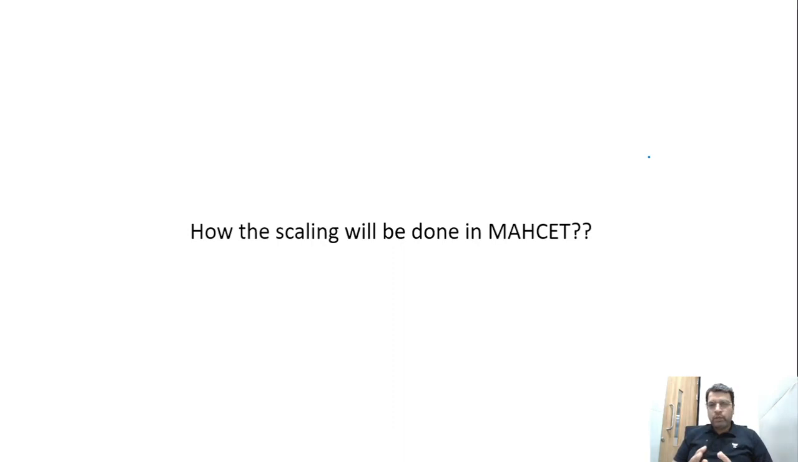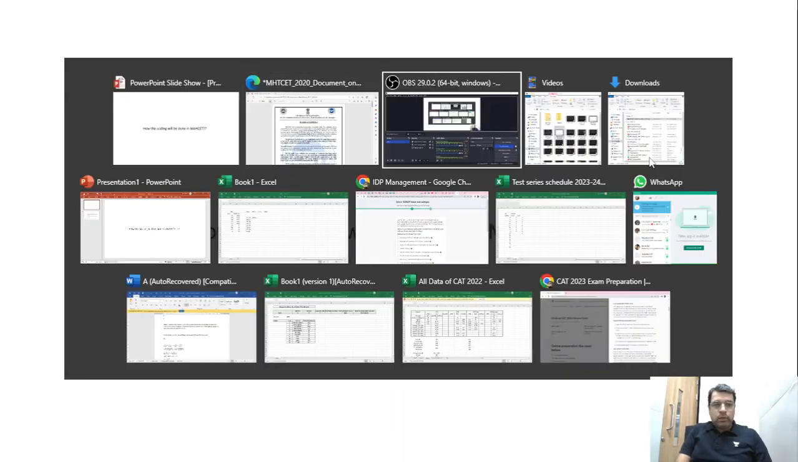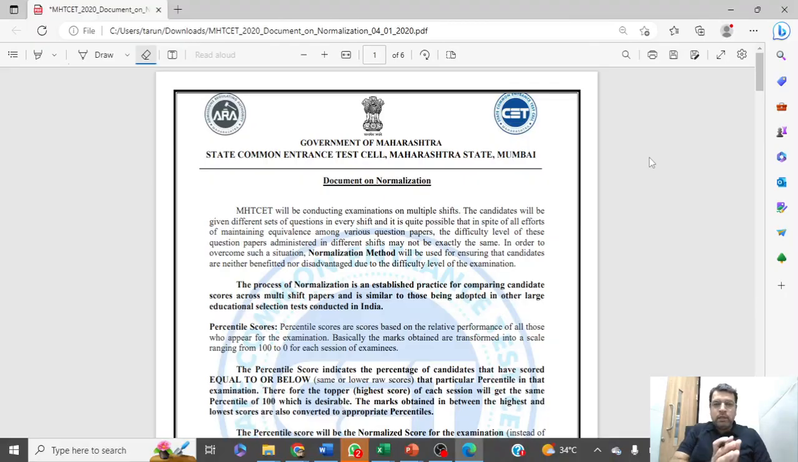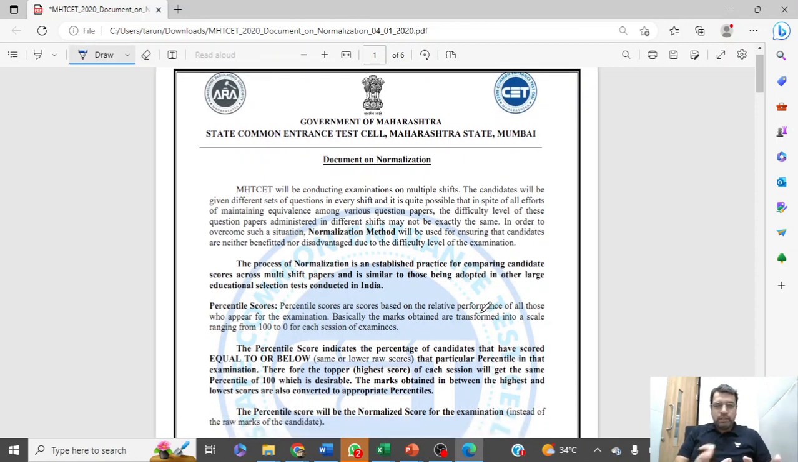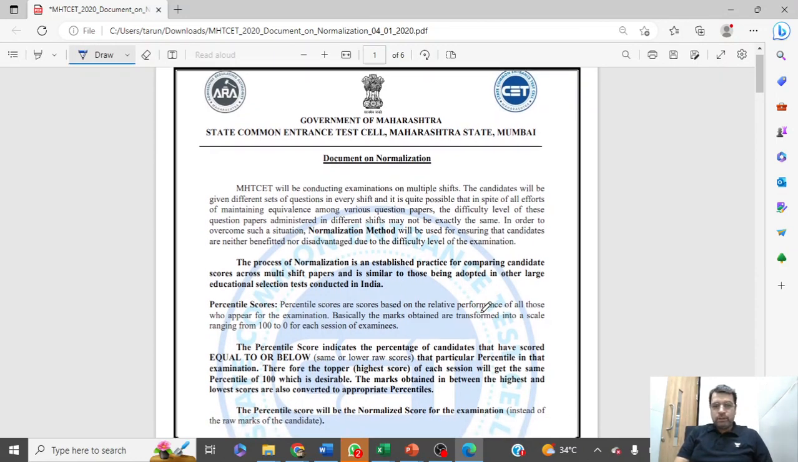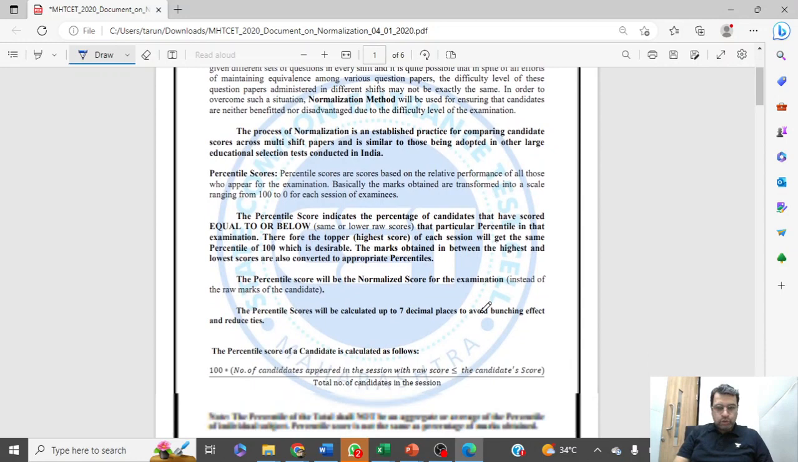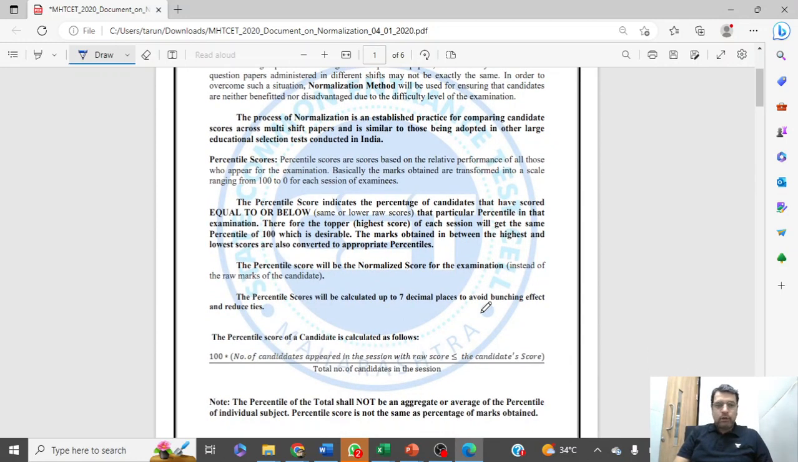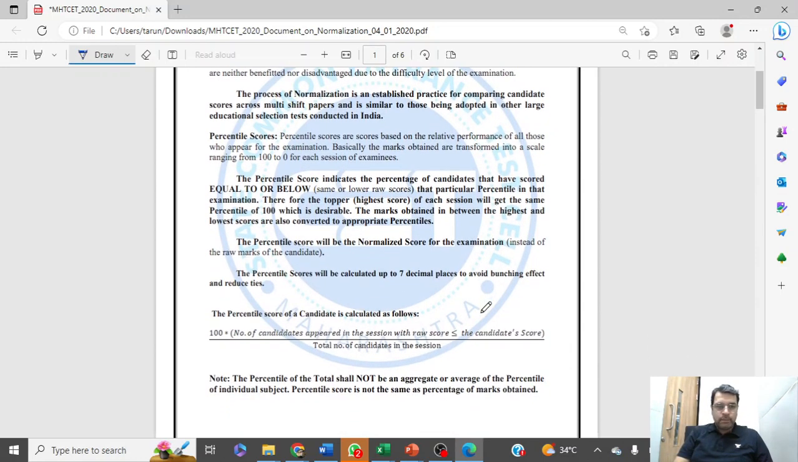No hardcore data is available as of now for MAH-CET MBA specifically, but I looked on the site and I got this particular document from CET only. It is for MHT-CET, but obviously I can say that the process will remain the same, right? So this is the document on normalization. Let's go through this and observe how they will do the normalization.